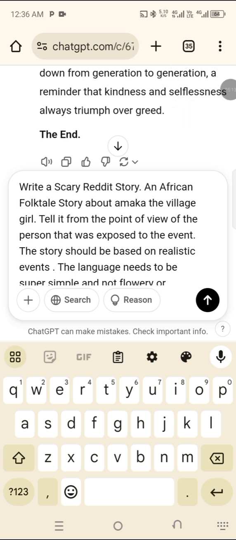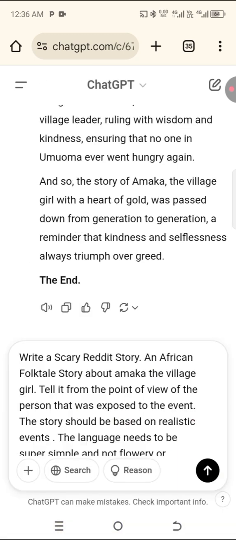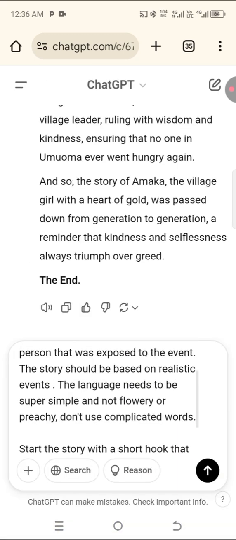So tell it from the point of view of the person that was exposed to the event. Can you imagine that prompt? The story should be based on realistic events. So we don't want generic content.